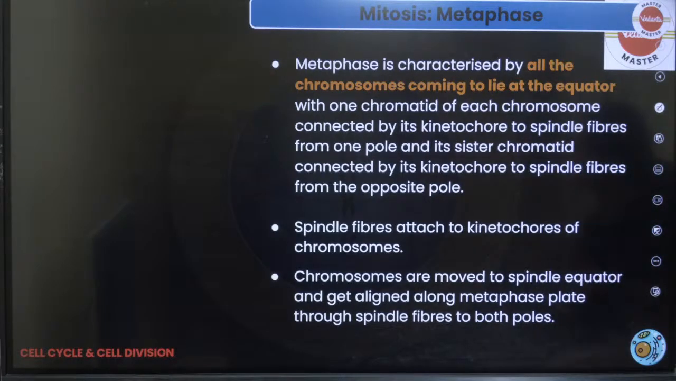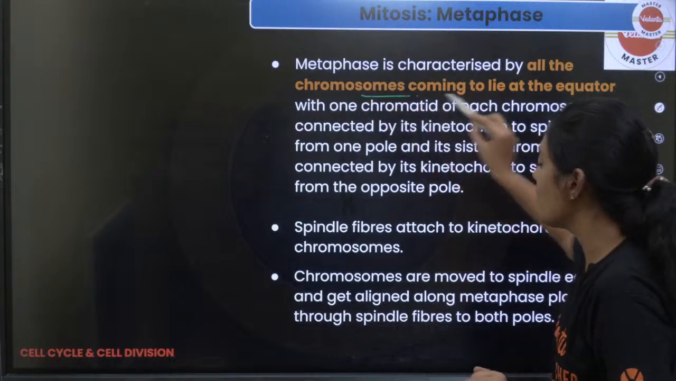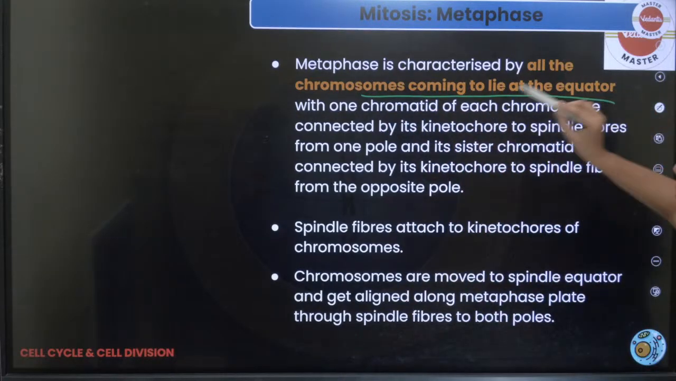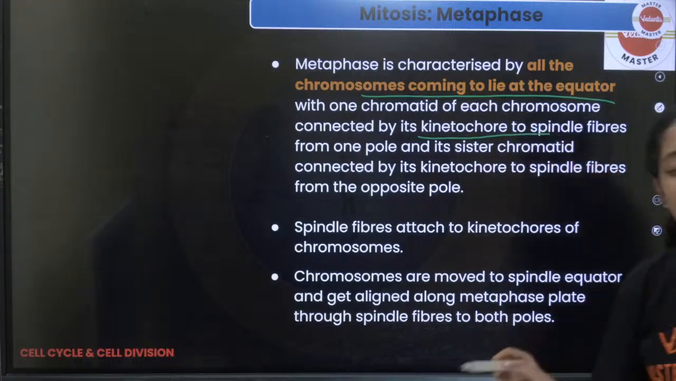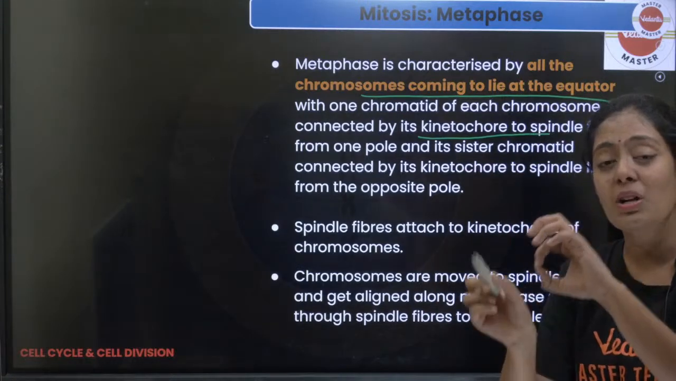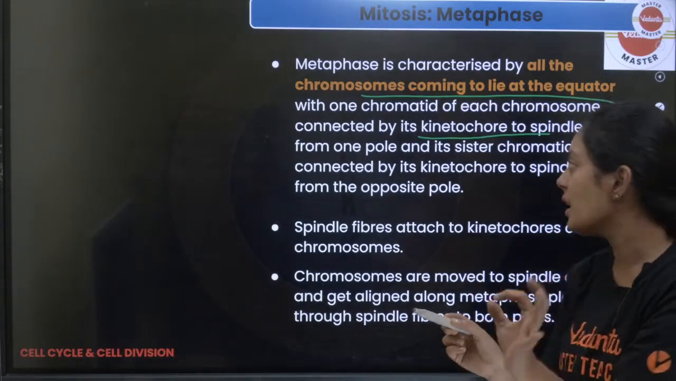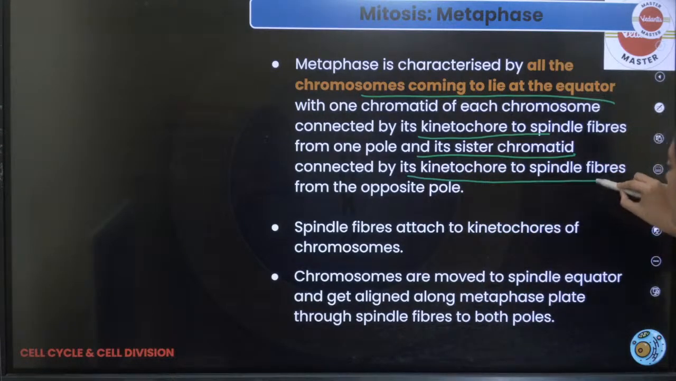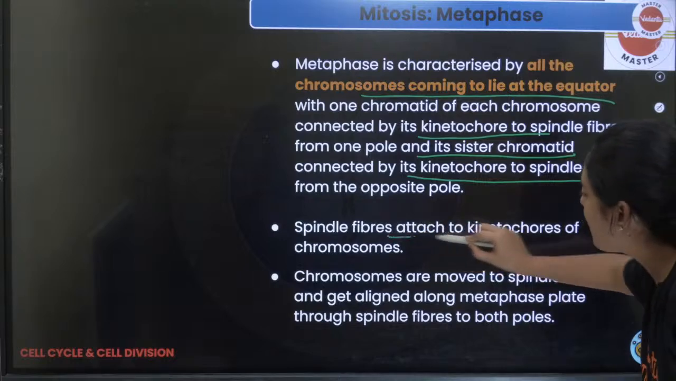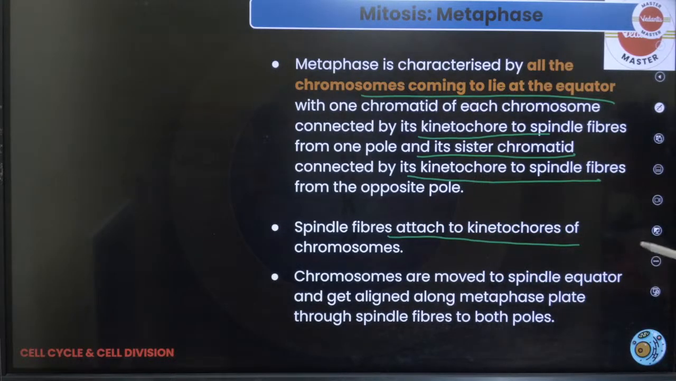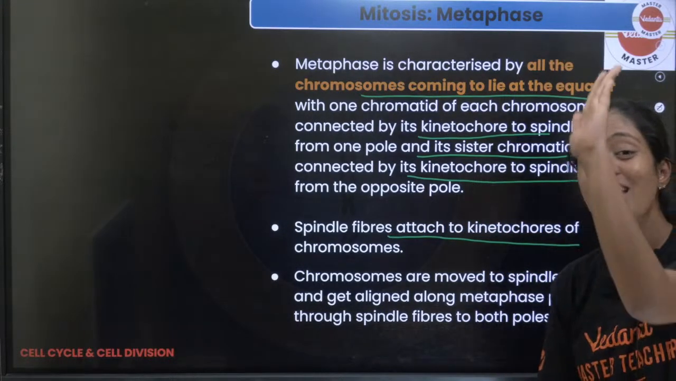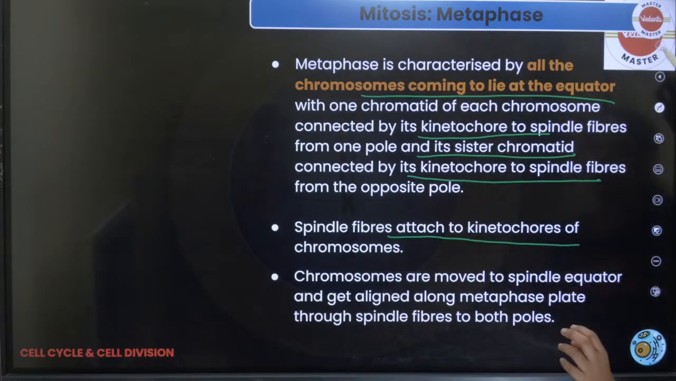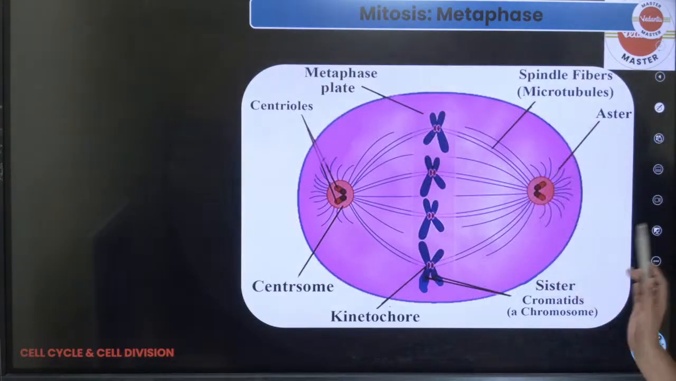Next, metaphase. What happens, students? All the chromosomes come to lie at the equator, right? With one chromatid of each chromosome connected by its kinetochore. What is the kinetochore I just mentioned? It's a protein that surrounds your centromere. And the sister chromatids are connected by the kinetochore to the spindle fiber. Spindle fibers attach to the kinetochores of chromosomes, and the chromosomes are moved to the equator. The chromosomes are arranged exactly at the center. So this is what is happening here.